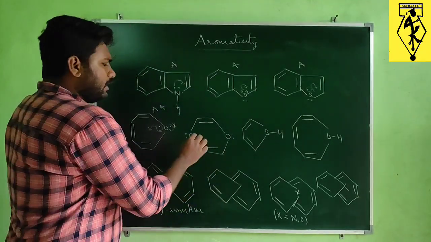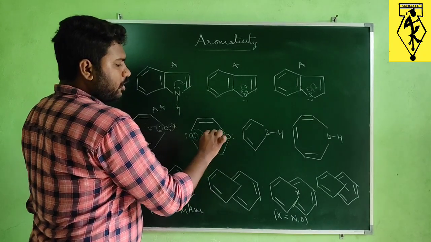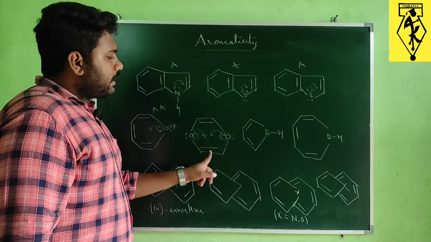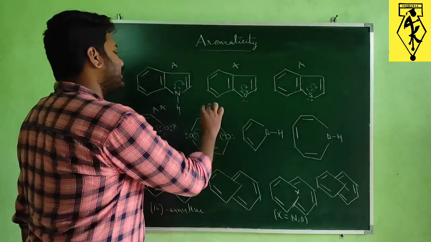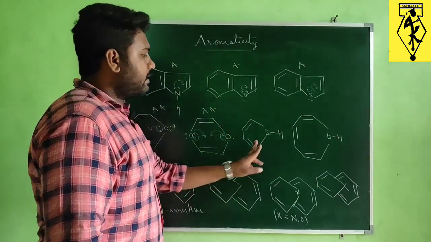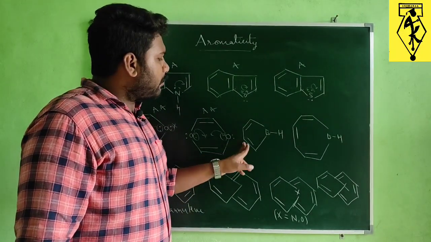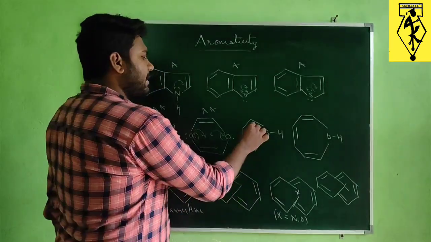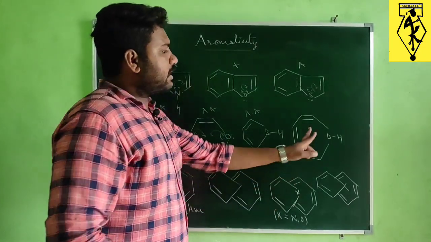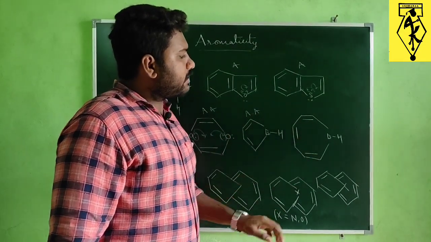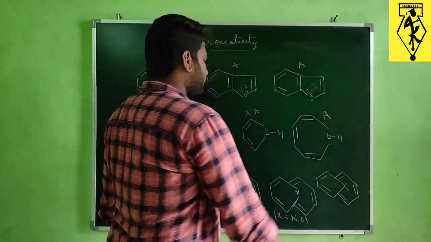And here also this oxygen will contribute one lone pair and this oxygen will contribute another lone pair. Already 4 are there and 4 extra. So totally it becomes 8 pi electrons. So it will act as an anti-aromatic compound. Next this one. Here the hybridization of boron is sp2 and sp2 carbons are present in a cyclic ring. So this will act as anti-aromatic because of the presence of 4 pi electrons. Similar thing here. Here 6 pi electrons are there with sp2 hybridized boron. So this will act as an aromatic compound.